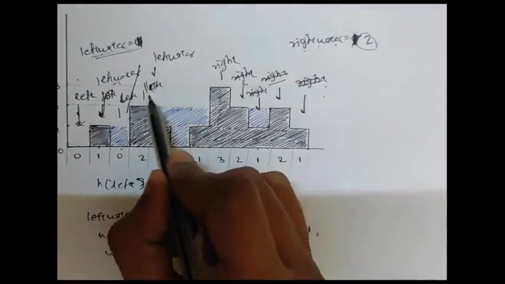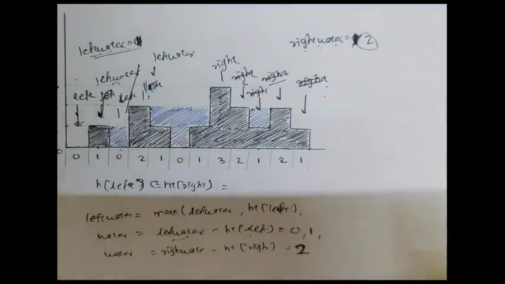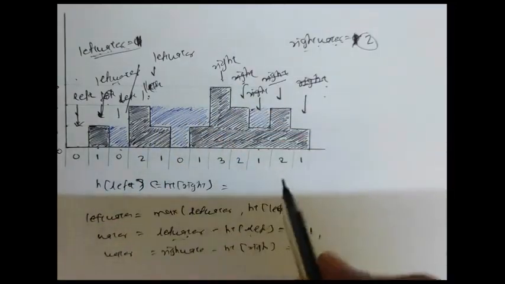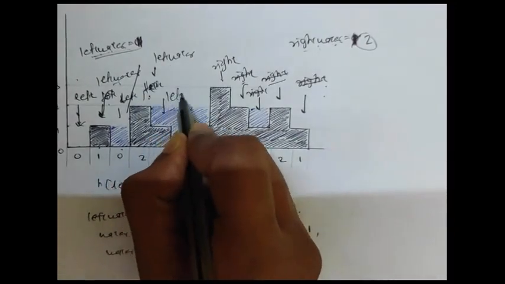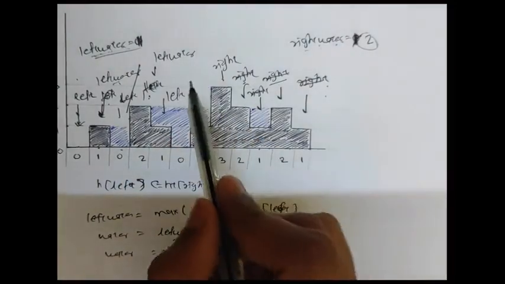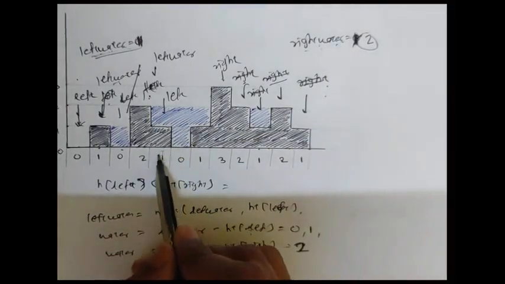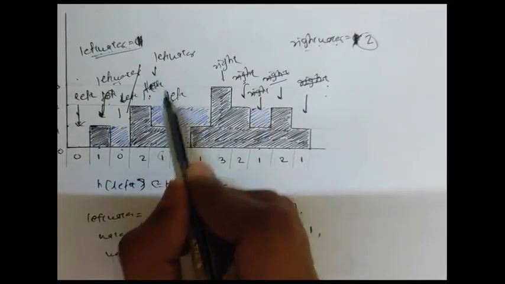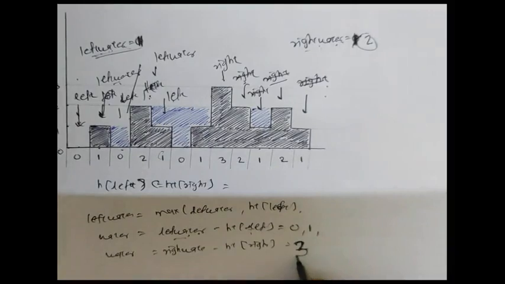As left is less than right, the left will move up to here. So the water will be left water minus the height of left. Now height of left is 1 and left water is 2, so the difference is 1, so the water will get incremented to 1.